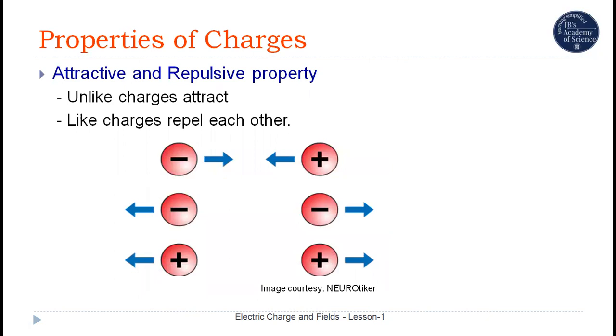That is, unlike charges, a negative charge and a positive charge, if brought close to each other, they always attract. Like charges, that is, a negative charge and another negative charge, always repel each other, or a positive charge and another positive charge always repel each other.